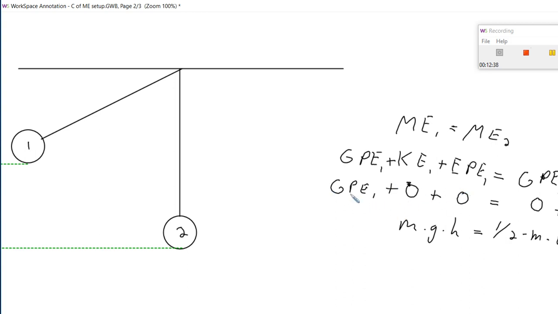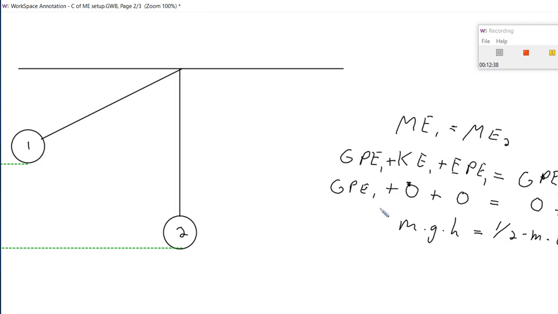And then if you knew the mass and the height, you could solve for the velocity, or if you knew the velocity at the lowest point along with the mass, you could solve for the height at the highest point, depending on what other information you had. Some of you will notice that there is actually mass in all of our terms at this point, and so we actually could divide the mass out and simply set GH equal to 1/2 V squared. I'll not, in fact, do that at this point, but if you notice that and that makes sense to you, you can do that in some situations.